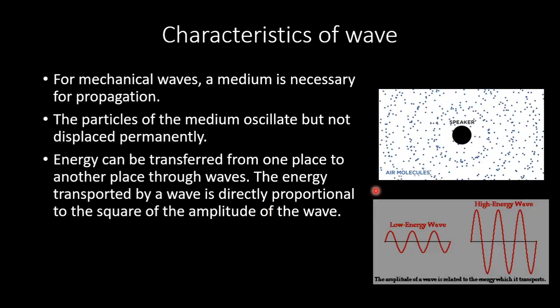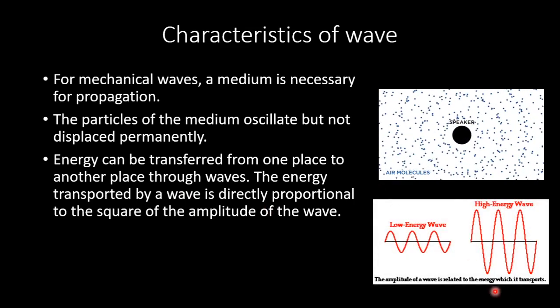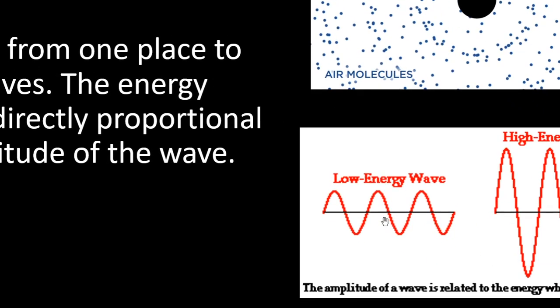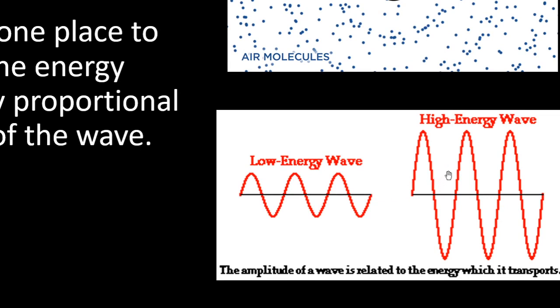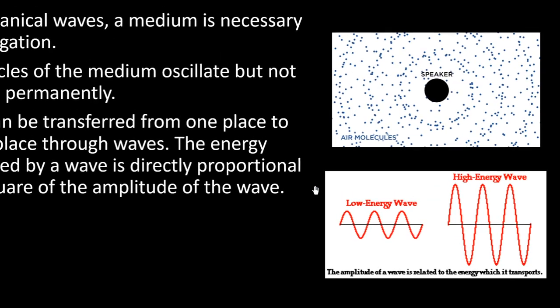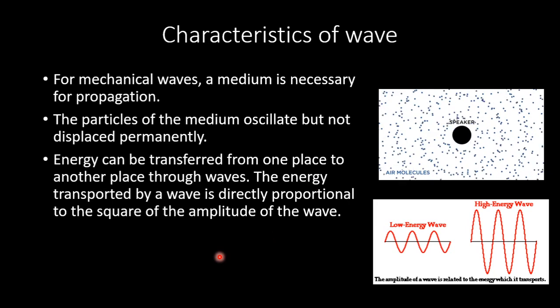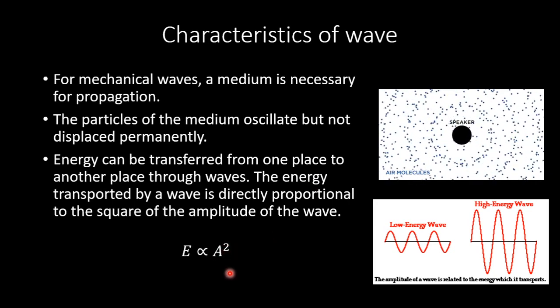What is the relation? Here we see this wave has a low amplitude, that is why it has low energy, and this wave has high amplitude, that is why it contains a high amount of energy. The relation is E proportional to A squared.